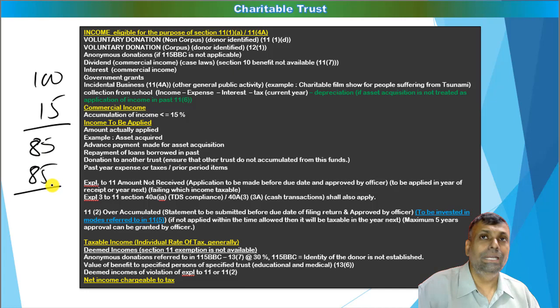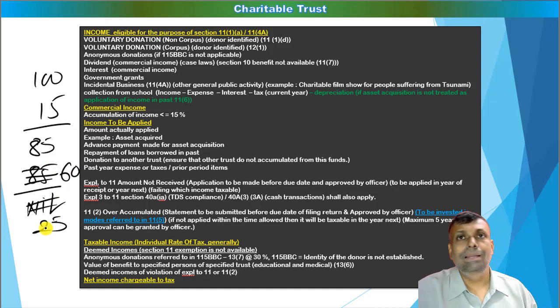If you are already using the full 85 for the benefit of the blind, then the taxable income is nil. But say, for example, you are doing a short application. You applied only 60. So this difference, 85 minus 60, 25, is going to be your income chargeable to tax.